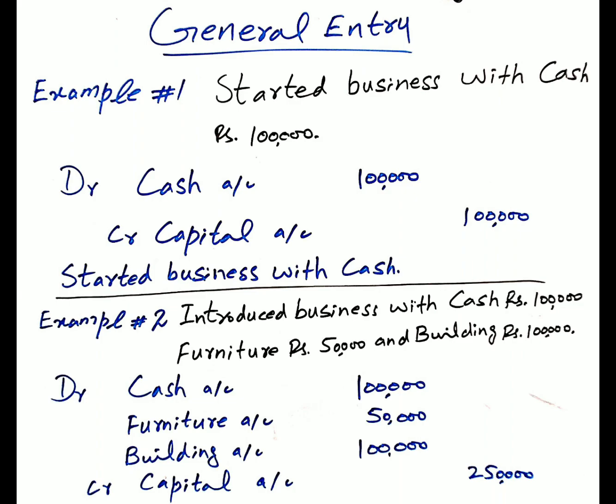credit capital account rupees 1 lakh. Sometimes the owner of the business injects more than one asset into the business. As example number 2: introduced business with cash rupees 1 lakh, furniture rupees 50,000 and building rupees 1 lakh. Cash, furniture and building all are assets and increase in assets would be debited. So cash rupees 1 lakh, furniture 50,000 and building account rupees 1 lakh would be debited, and the sum of all these, rupees 2 lakh 50,000, as capital would be credited. It's a compound entry because more than two accounts are involved.